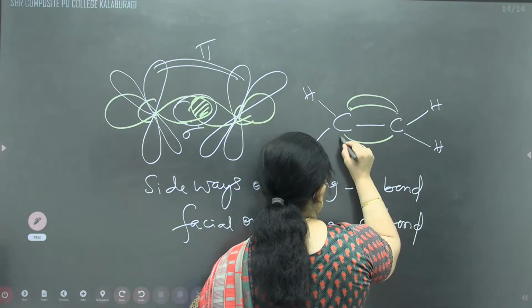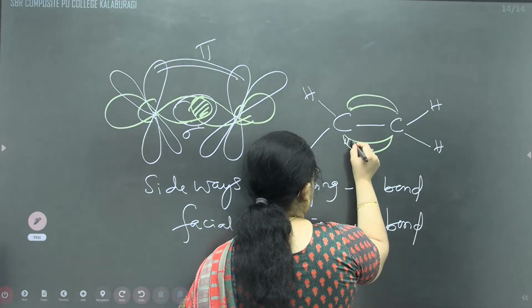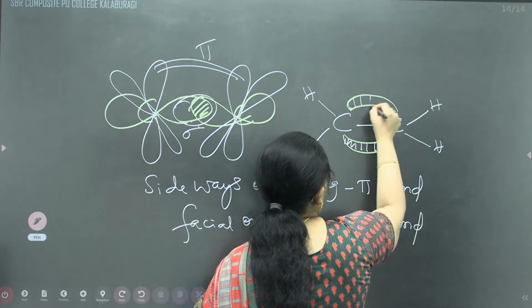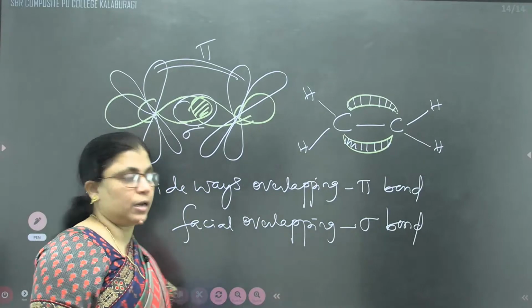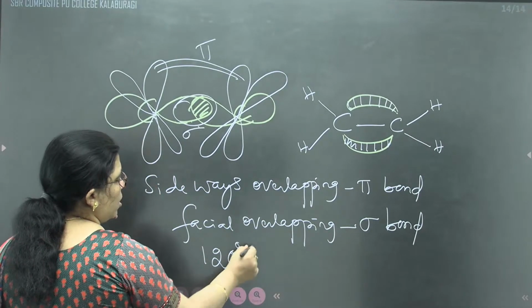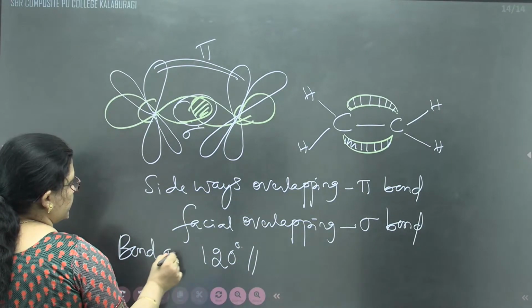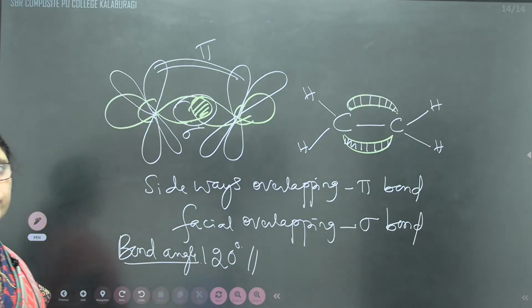This will be the simplest way to represent. These two are the lobes, not different bonds, and the bond angle is 120 degree.